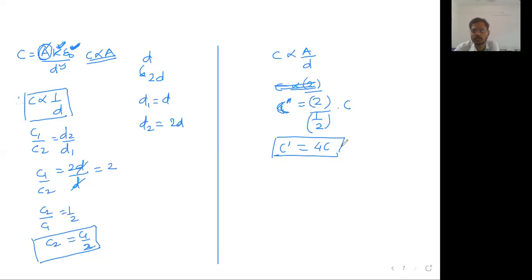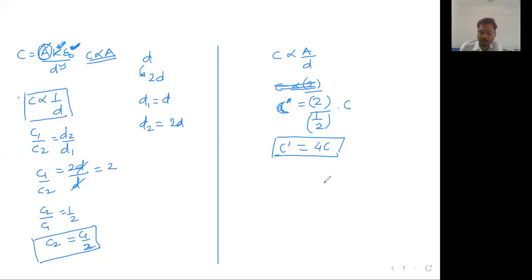Are the types of questions clear to all of you? Finding the relation between old capacity and new capacity. Make sure the type of question is clear. Remember only one formula. Derivations are there, but if you remember the formula A K epsilon 0 upon D, that is enough. Such kinds of questions will be there, and this type of question you can very easily solve.